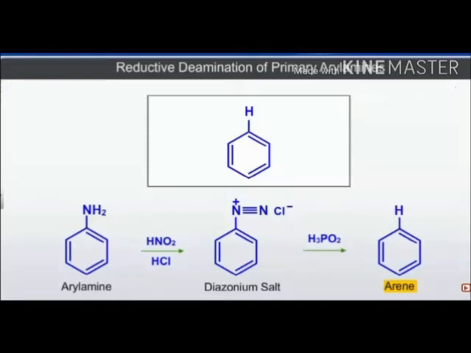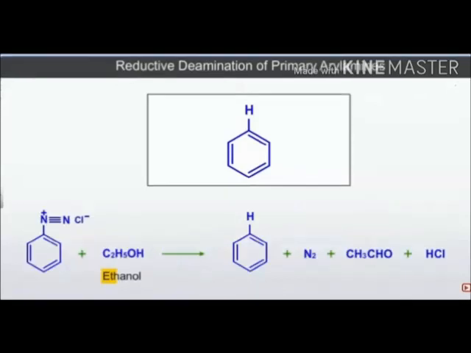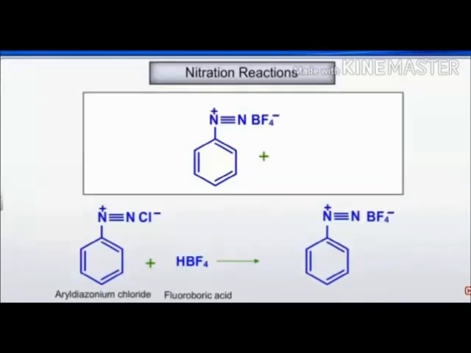How can we prepare arenes? If we have to prepare only the benzene ring, first we react arylamine with HNO2 and HCl to form diazonium salt. On reaction with hypophosphorous acid H3PO2, it forms arene. This is the preparation of arenes. Another preparation of arene is with ethanol. If we react the benzene diazonium chloride with ethanol, arenes will be formed. Ethanol is converted to acetaldehyde, and arene is formed. Arene is the main product we require. So hypophosphorous acid and ethanol are able to form arene from benzene diazonium chloride.